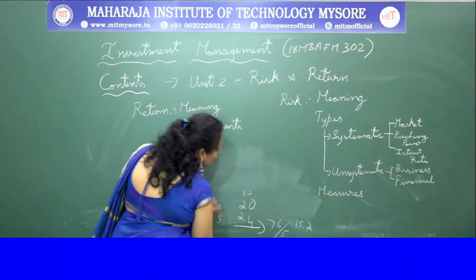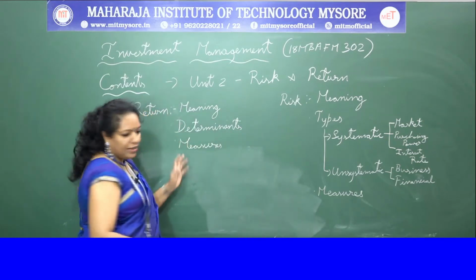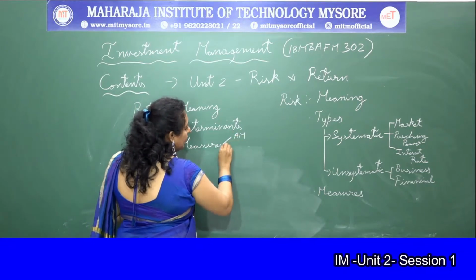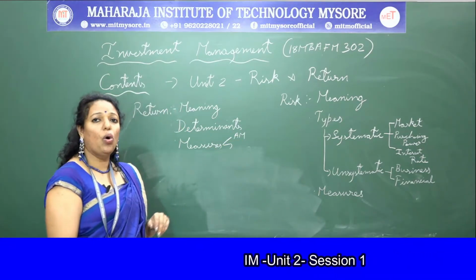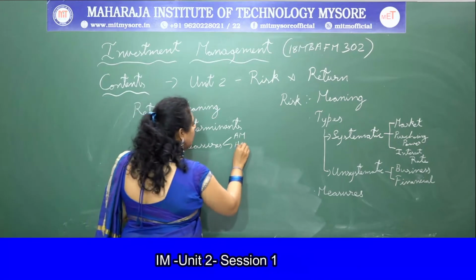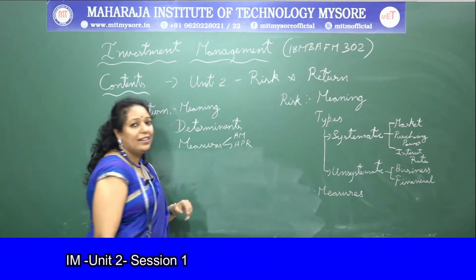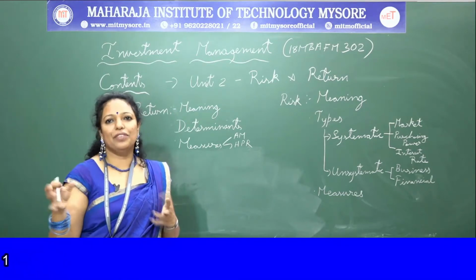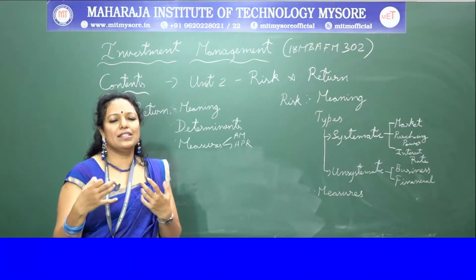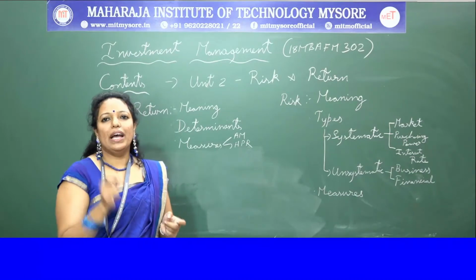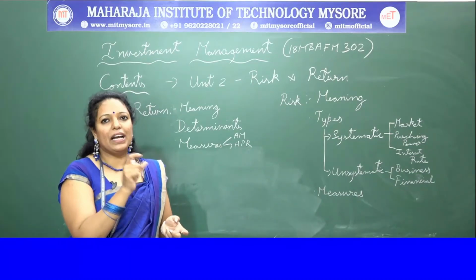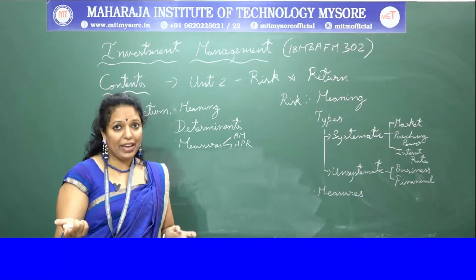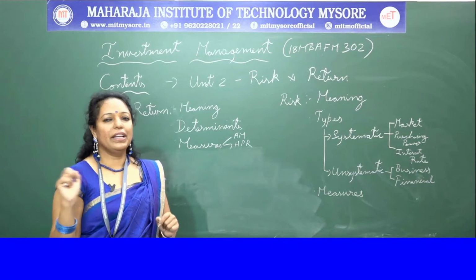Then let's move on to the second method. The first one was arithmetic mean. The second measure is holding period return. So holding period return means the time you hold the security, for how many years. This calculates the return from a different angle, based on the period held by that particular stockholder. On the basis of that, the calculation is made. That is called holding period return.